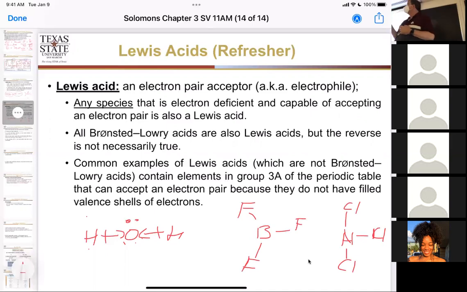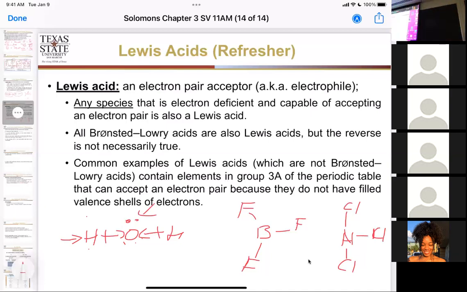That means they can accept a pair of electrons to fill their valence shell. So it's a Lewis acid. It's accepting a pair of electrons. Okay, so Lewis bases usually have a lone pair and or a negative charge and donate those electrons. Here, this part of the water is going to be accepting the electrons. This part of the water will be donating the electrons.